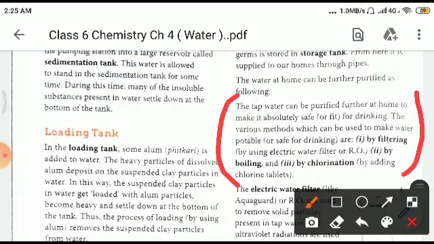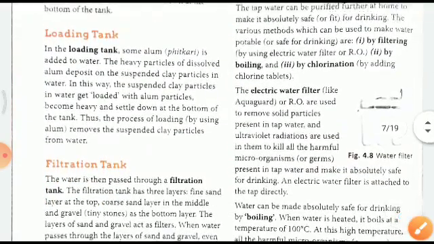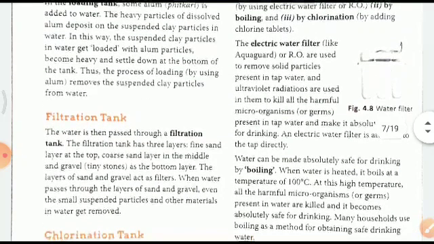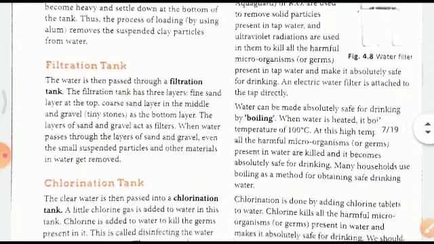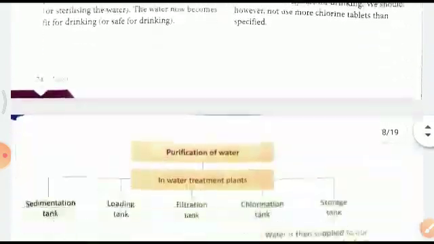And we know, by filtering, by boiling, by chlorination, right? These are the three techniques. Electric water filters like Aquaguard or RO are used to remove solid particles present in tap water. Also, the water can be made absolutely safe for drinking by boiling it at 100 degrees centigrade. At this temperature, most of the harmful bacteria die. Chlorination is done by adding chlorine tablets to this water.